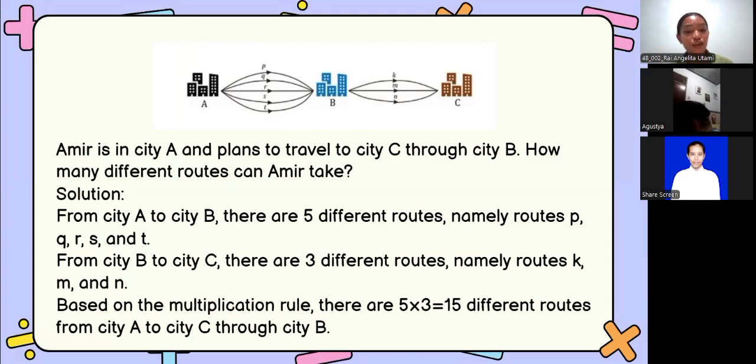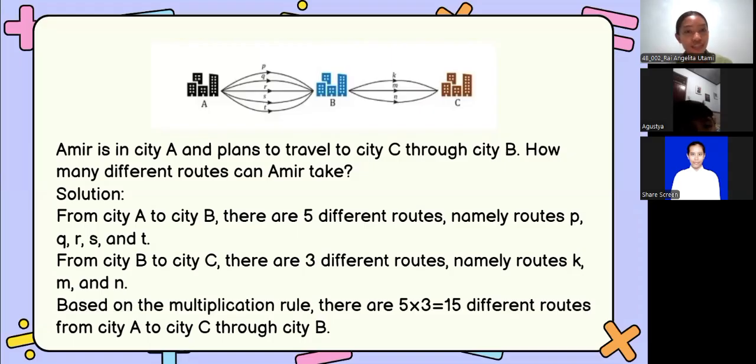Now, let's solve this problem together. Amir wants to go from city A to city C, but he must go through city B first. Take a look at the diagram. Miss, I see there are many paths from A to B. How many are there exactly?